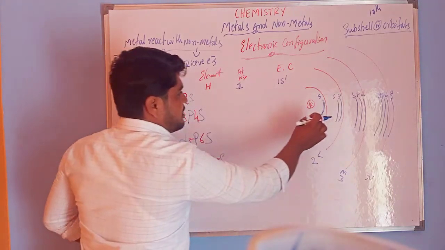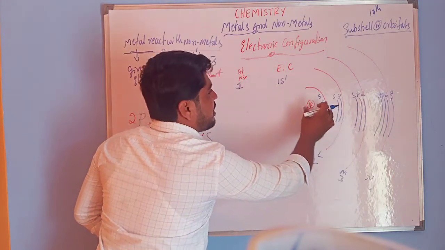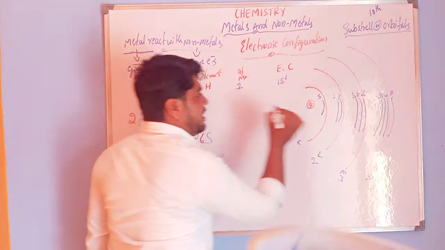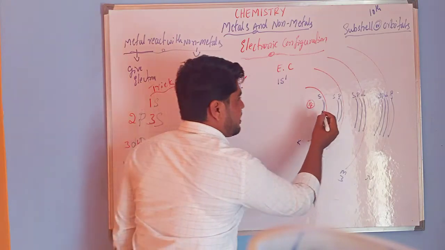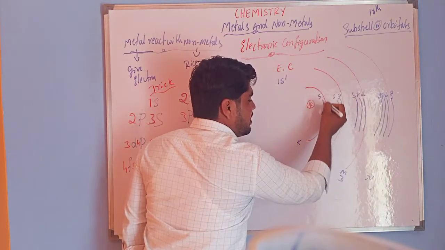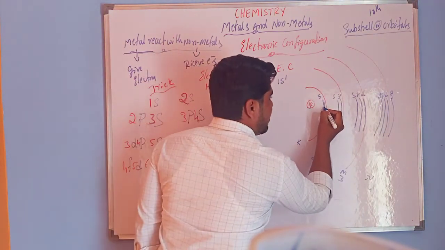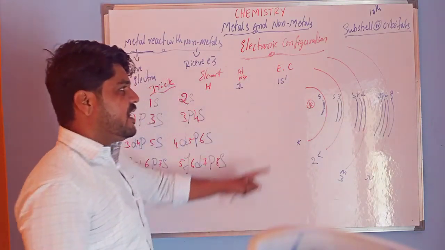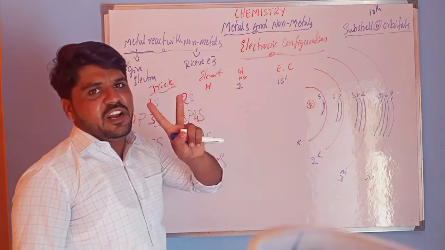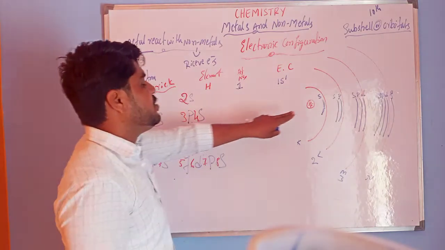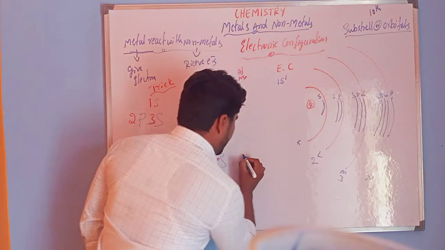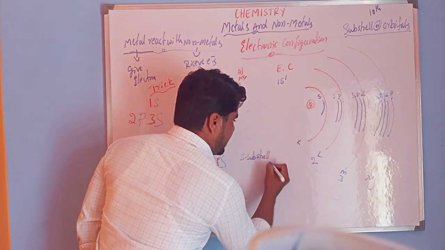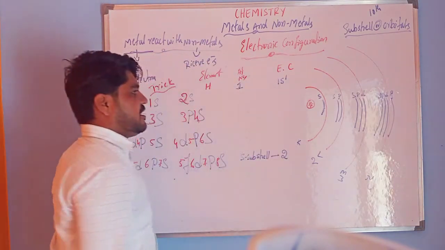If you consider this the structure of the hydrogen atom, you have to fill the electrons in the first shell, that is the K shell. In that K shell you fill the S subshell. The capacity of the S subshell is only 2 electrons.